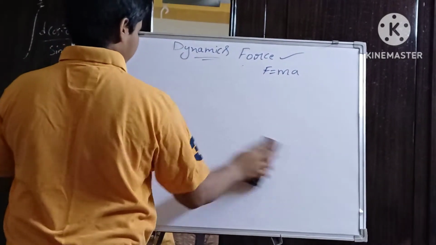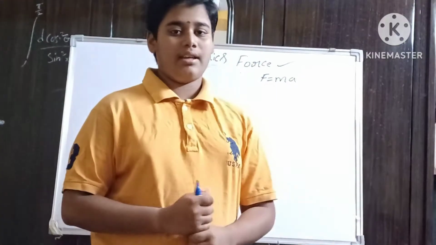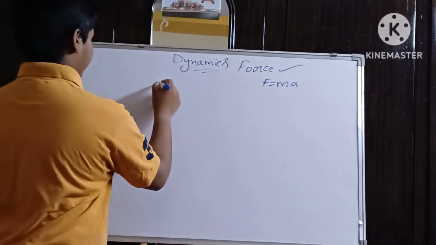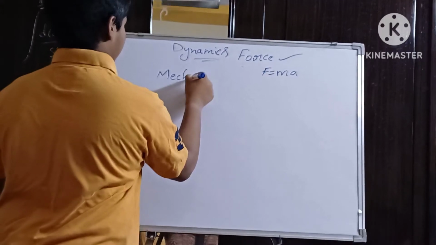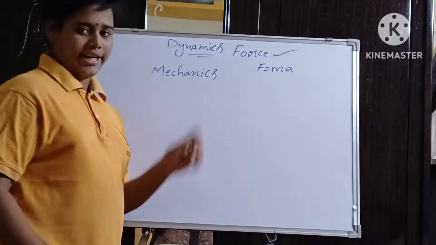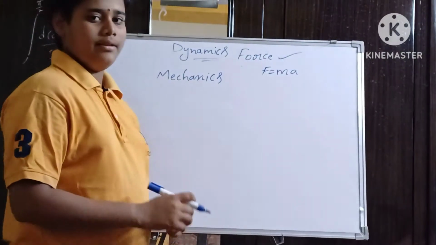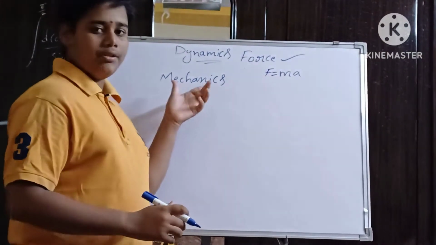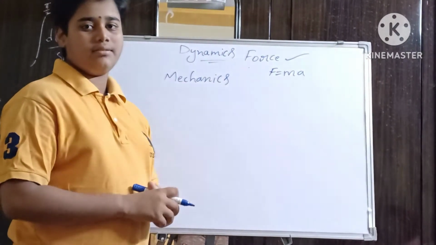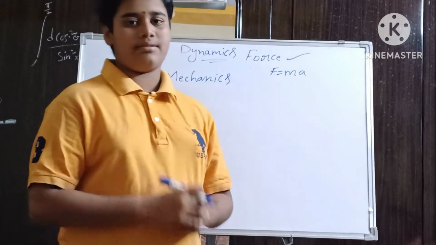Kinematics and dynamics are branches of mechanics. So here you will get a doubt: what is mechanics? We already learned what physics is.